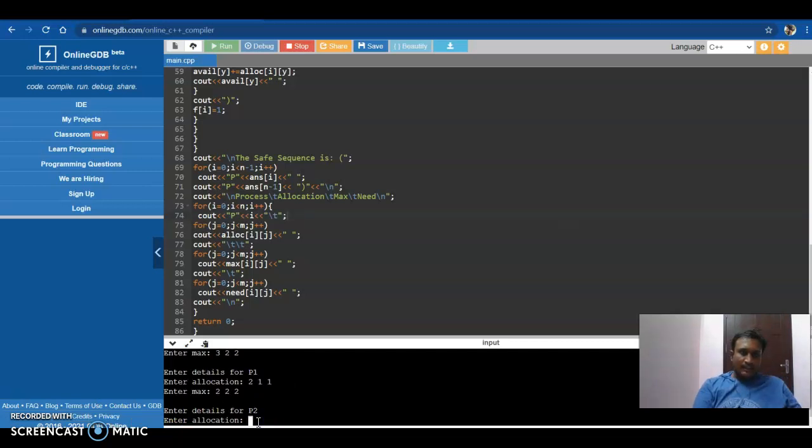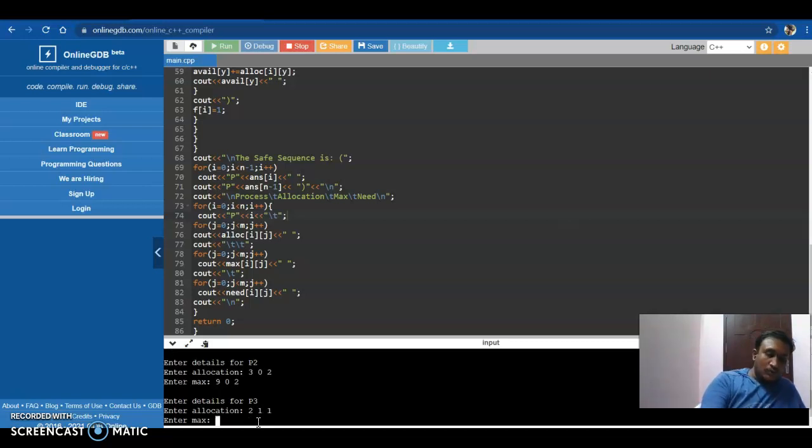And let's see, enter details for P2: allocation 3 0 2. Enter max 9 0 2. Details for P3: enter allocation 2 1 1.